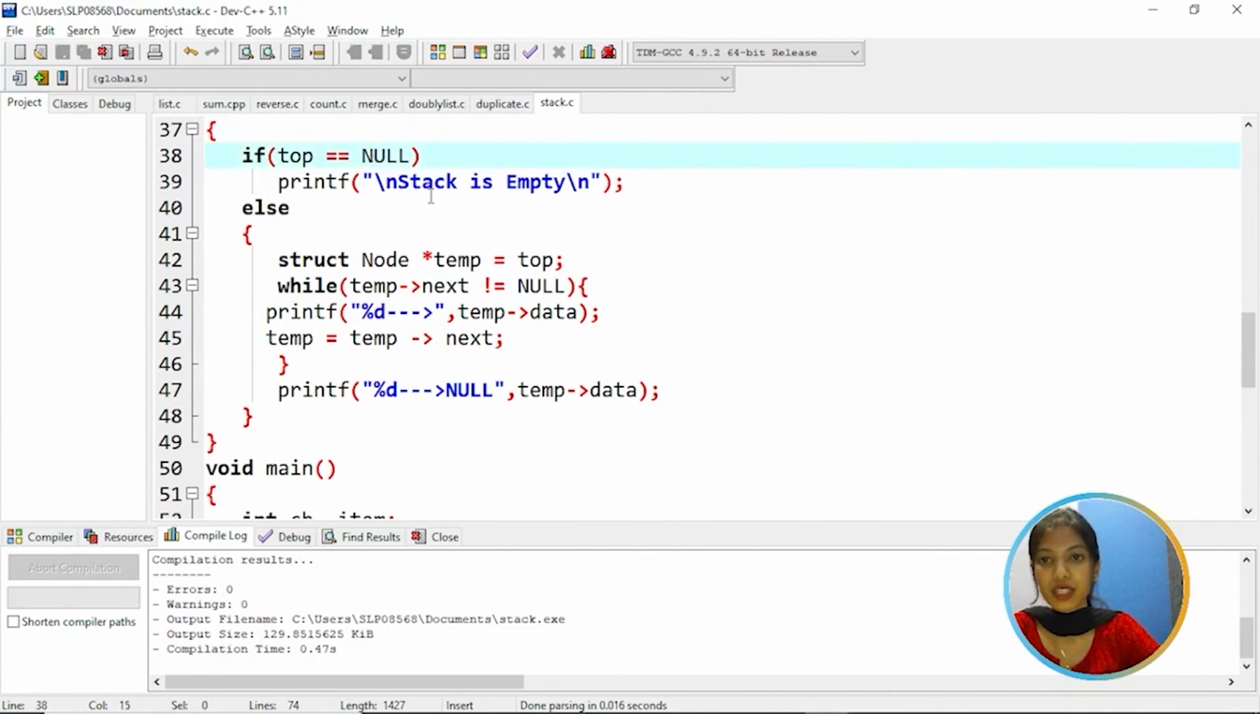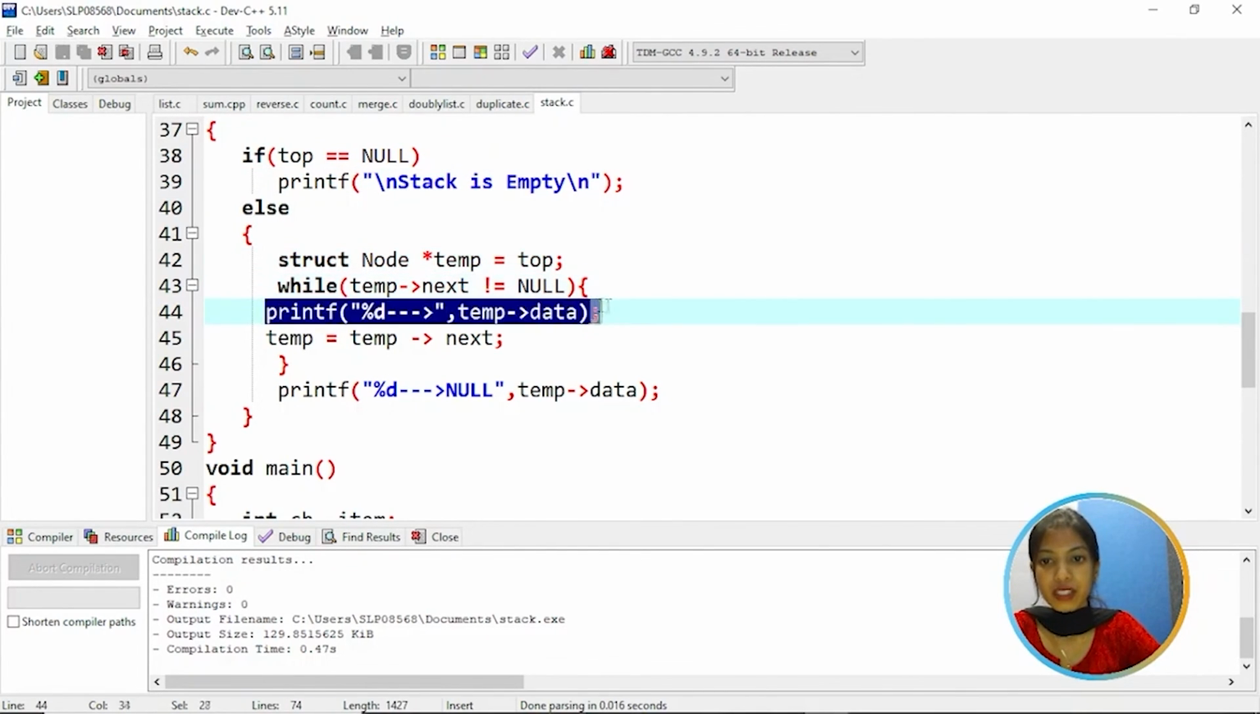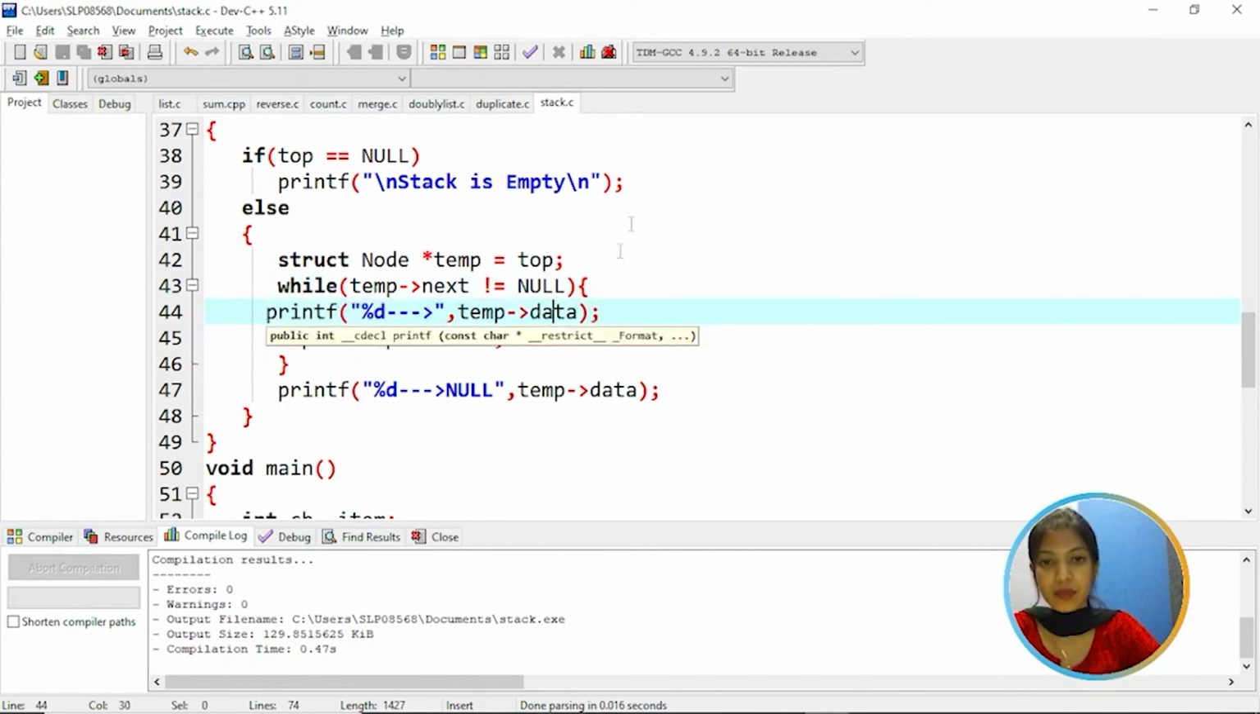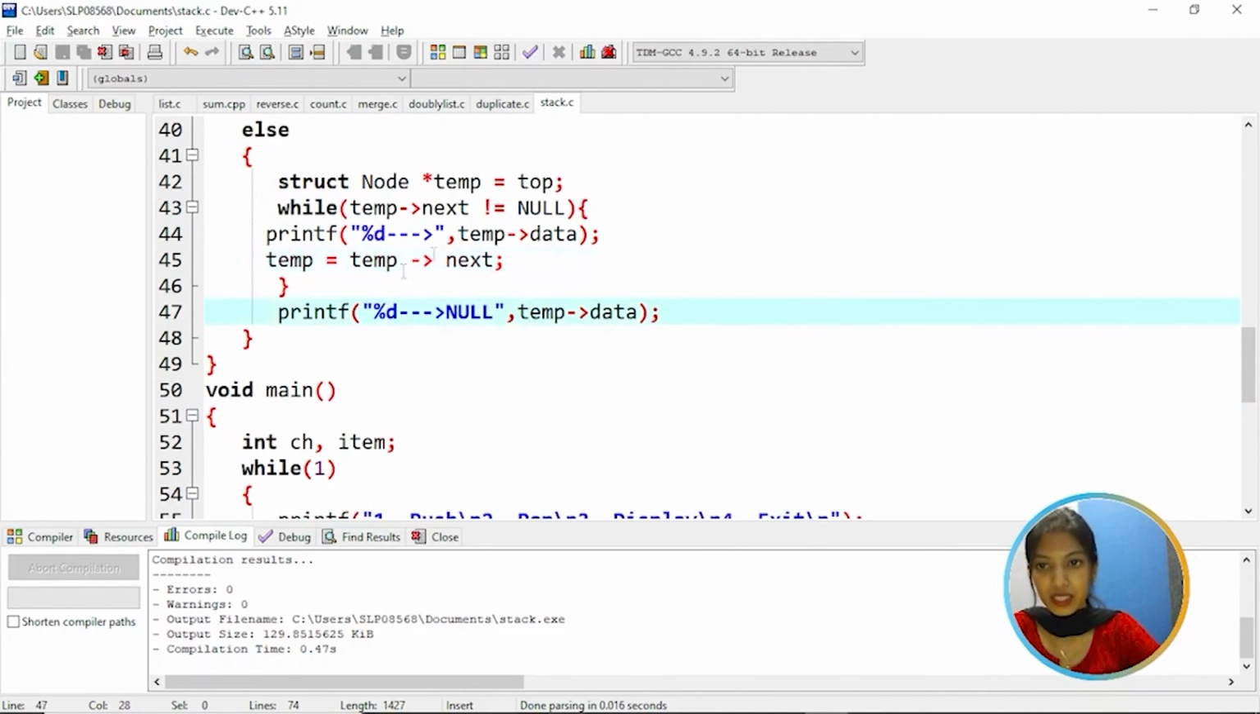So if top is equal to null, that means the stack is empty. Else here we have a struct node temp, that means we are creating a temporary variable which is assigned to top. And while temp next is not equal to null, then it will print the data of temp. That means it will print the items in a stack. So temp next is assigned to temp, and then again it will print all the data.